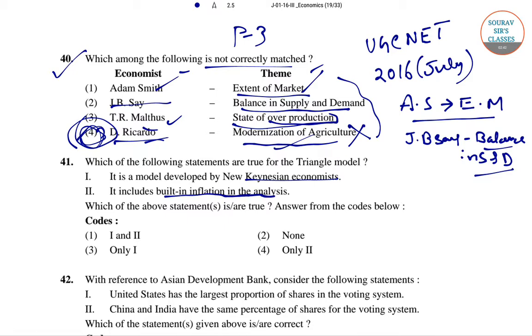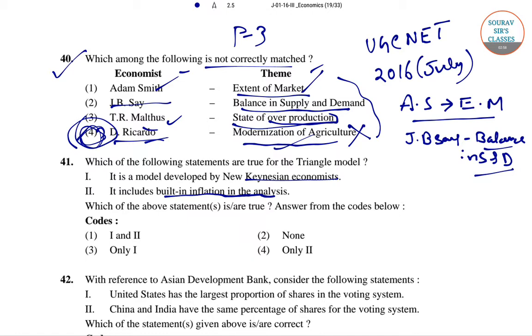First of all we need to understand what this model is all about. New Keynesian economic theory presents 3 types of inflation, which Robert J. Gordon calls the triangle model.